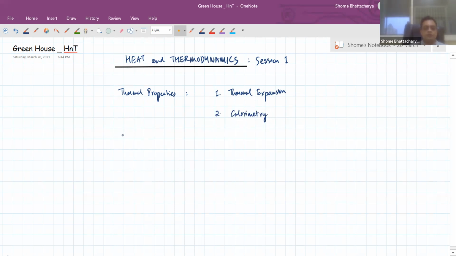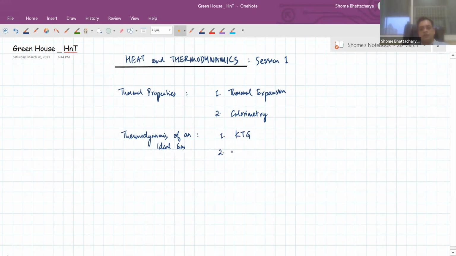Then we move on to the so-called thermodynamics of an ideal gas. In that we will have kinetic theory of gases.